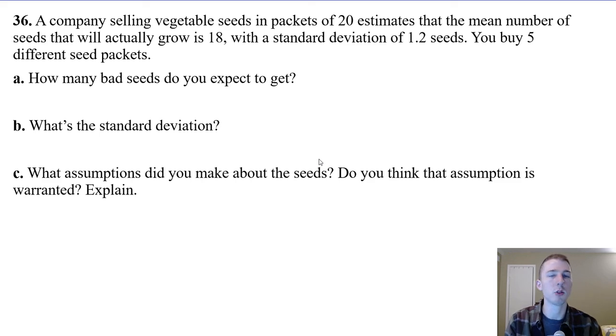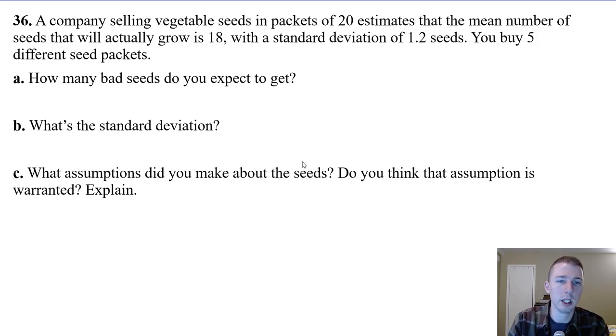So if she had heavy traffic on Monday, it doesn't make it more likely to have more red lights on Tuesday. All right, a company selling vegetable seeds in packets of 20 estimates the mean number of seeds that will actually grow is 18, so 2 are defective, with a standard deviation of 1.2 seeds. If you buy 5 different seed packets, how many bad seeds do you expect to get?